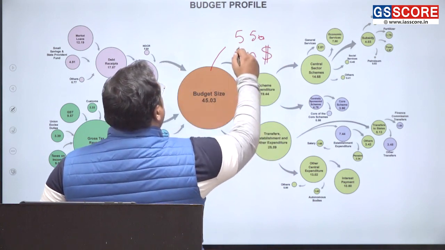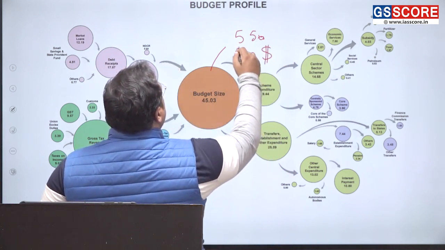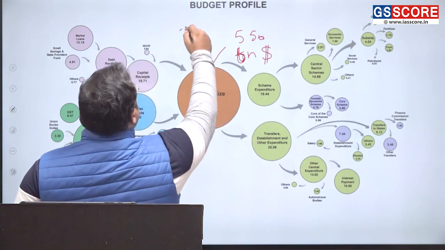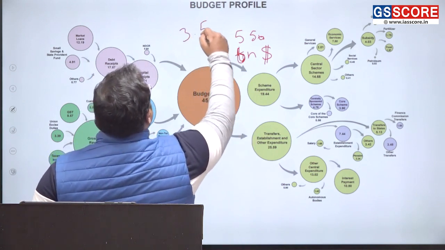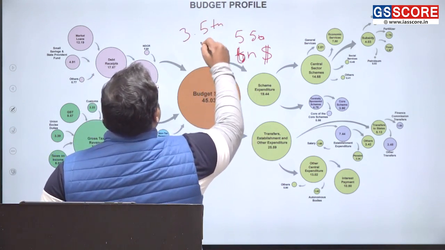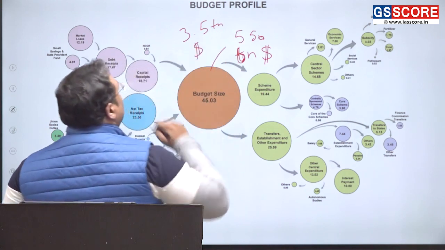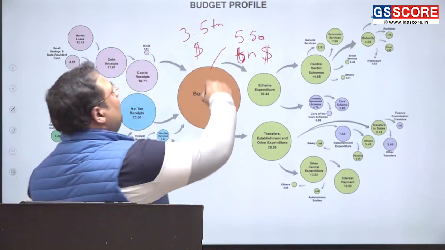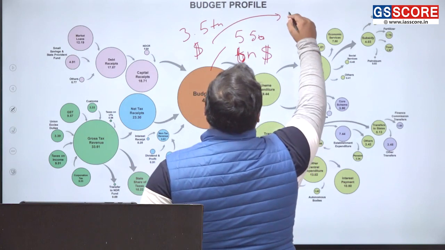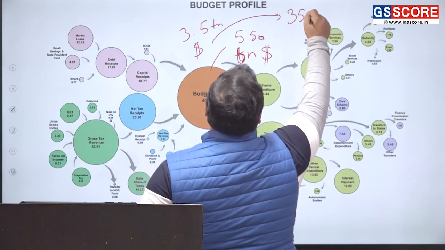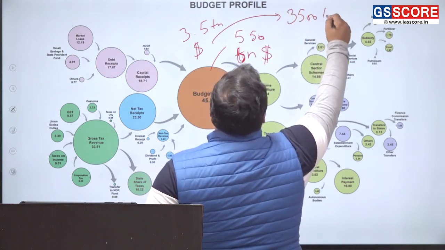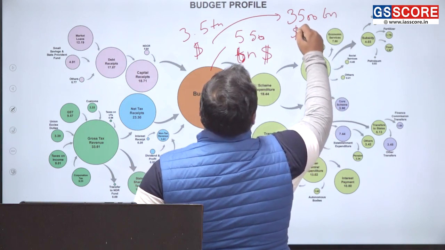And what is the size of our economy that we are expecting at this time? This is $3.5 trillion, which is equal to 3,500 billion dollars.